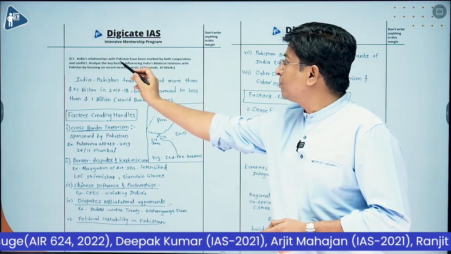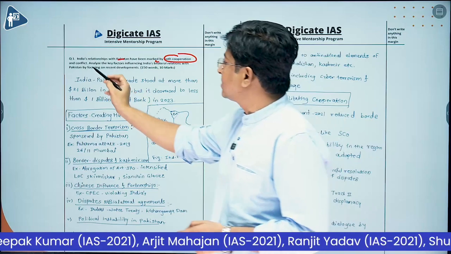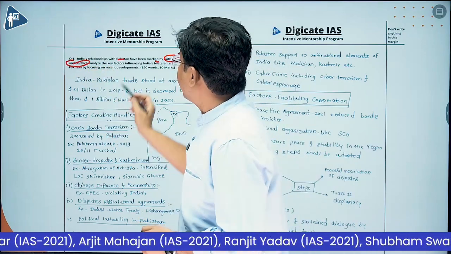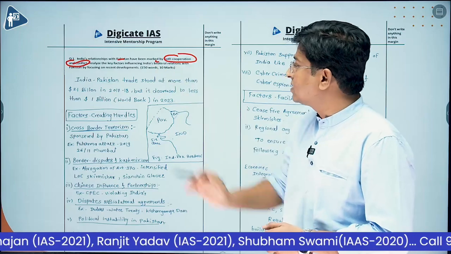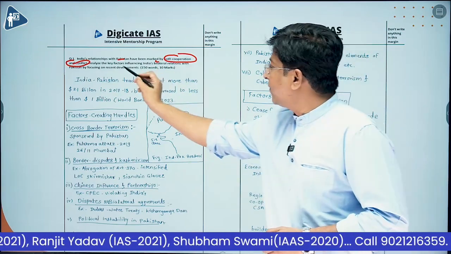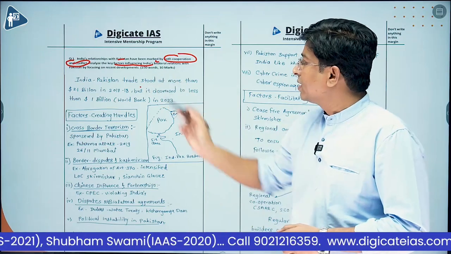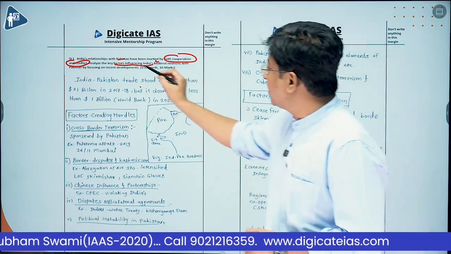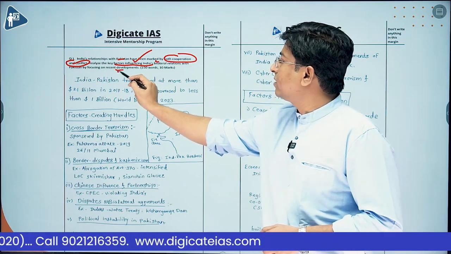The first part is just context. The main question starts later: analyze the key factors influencing India's bilateral relations with Pakistan. This is the main demand, key factors by focusing on recent developments.